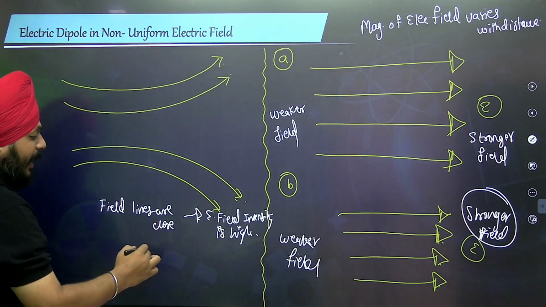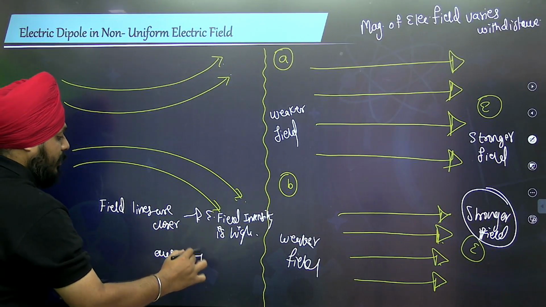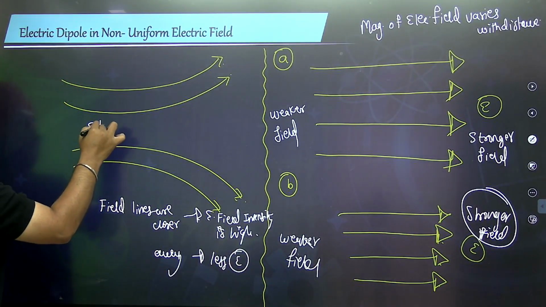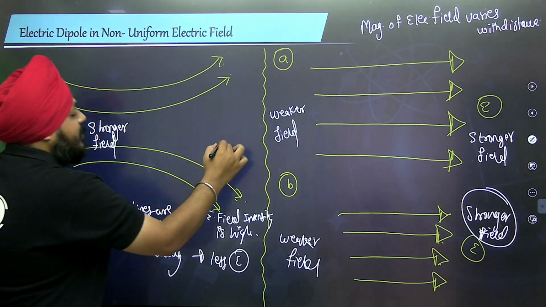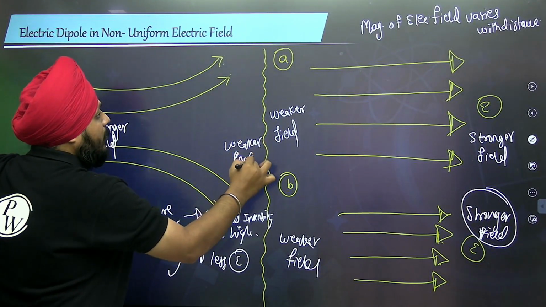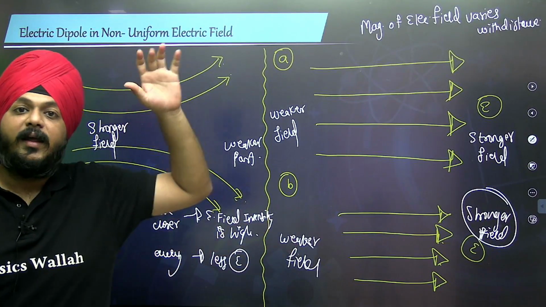Where the electric field lines are away from each other, there is less electric field intensity. So here this will be the stronger field, and this will be the weaker part. So this was a description of how the non-uniform electric field comes about.